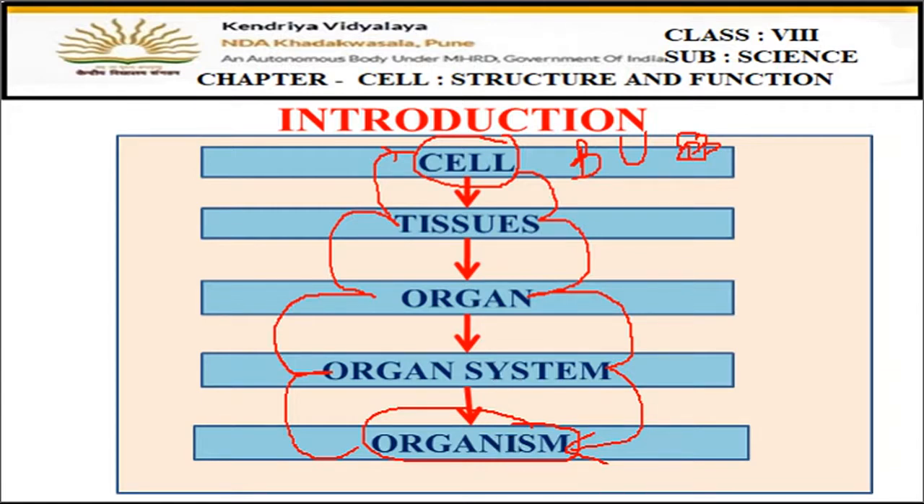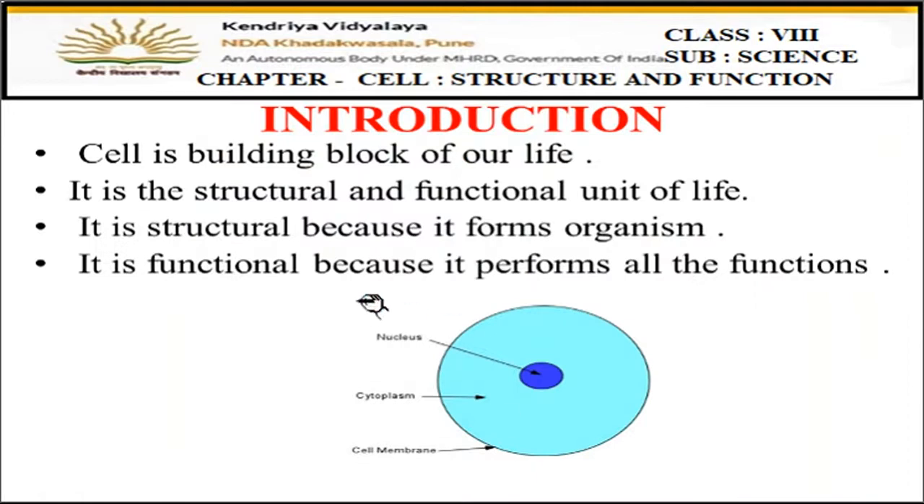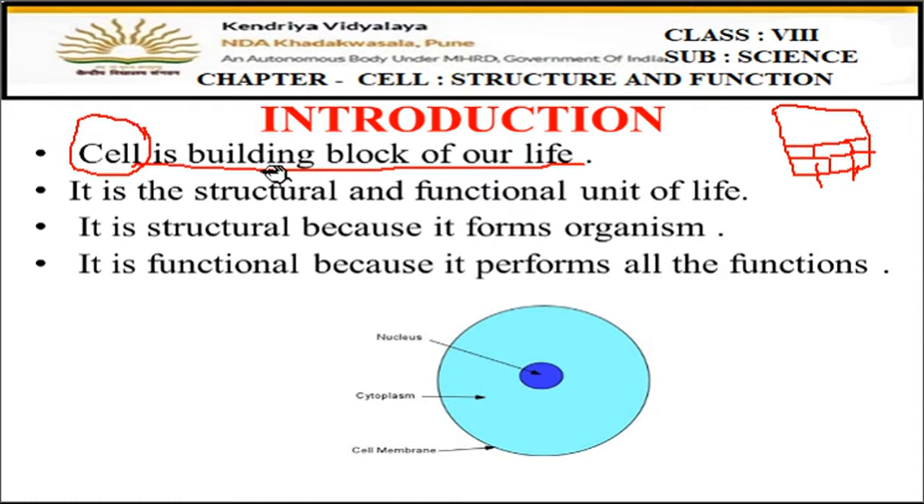Okay, now let's see what the cell actually is. Cell is the building block of our life, right? Suppose there's a building, and this is a wall of the building, and you can see that bricks are used to make the walls. So these bricks are the building blocks. This is one brick, or one block, and this one brick, along with the other bricks, has made the complete building. In the same way, when the cells group together, they make the complete living body. And that's why cell is called the building block of our life.